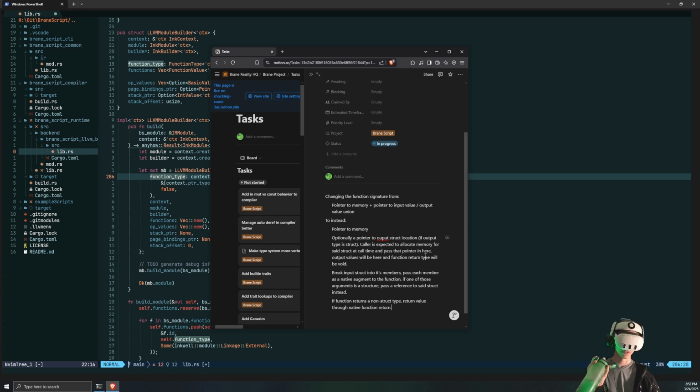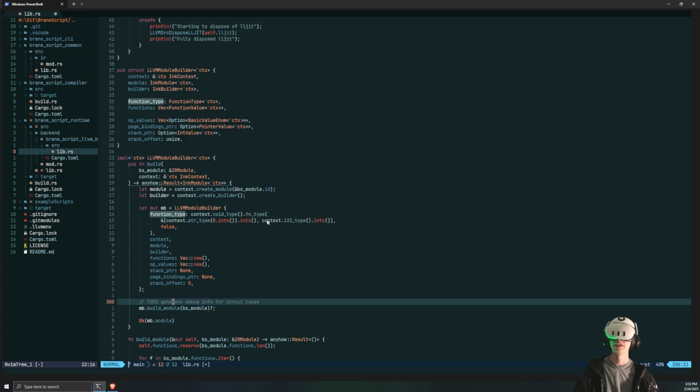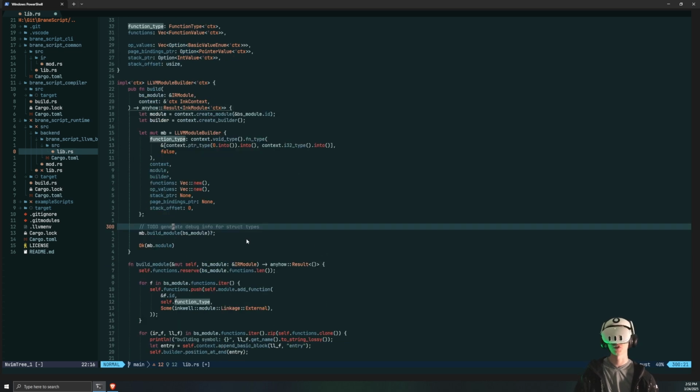If the function returns a non-struct type or non-object type, the return value is passed through the native function return. Cool. So this is a fair amount of work, but it shouldn't be too hard. It does mean that when we call stuff, we will always need to know its call signature, instead of possibly being able to construct that at runtime, which was the benefit of the current struct system: if I want to call any function through reflection, I'm able to do that.